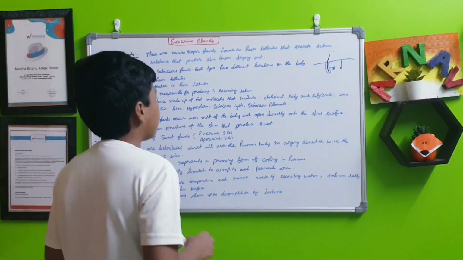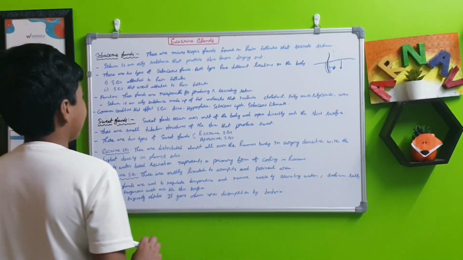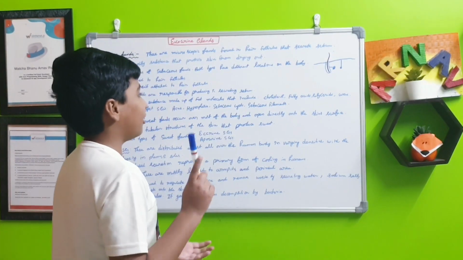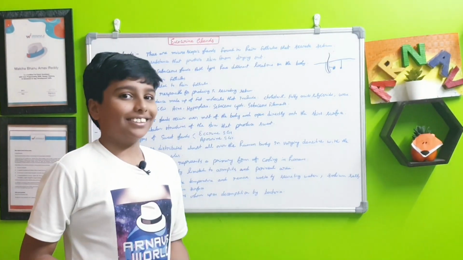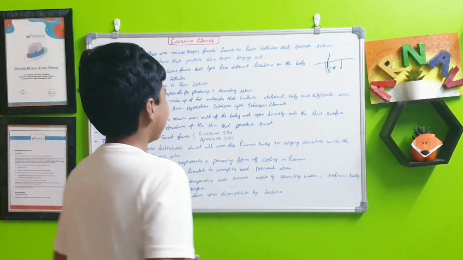Okay, functions. These glands are responsible for producing and secreting sebum. Sebum is an oily substance made up of fat molecules that include cholesterol, fatty acids, glycerides, as well as wax, like the wax we use in candles. I think not that exact type of wax, but still it's wax.